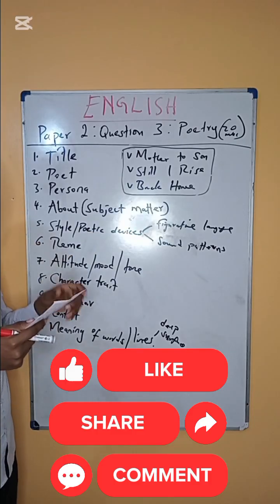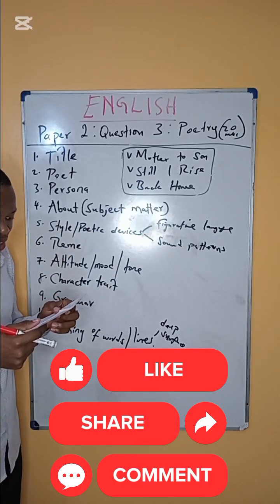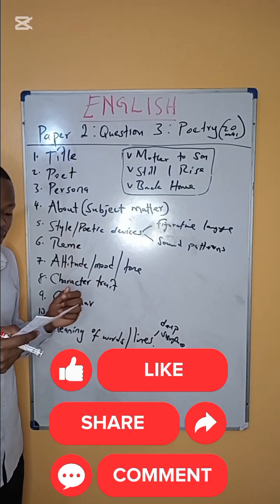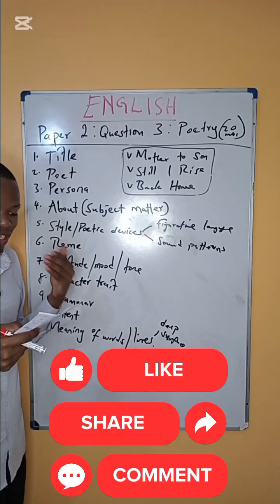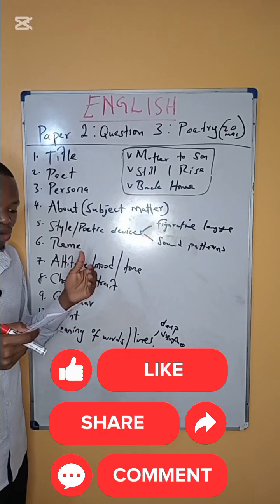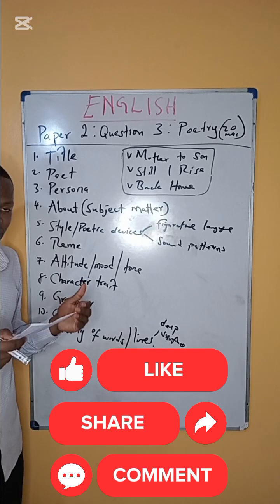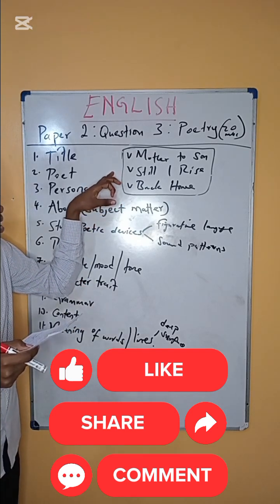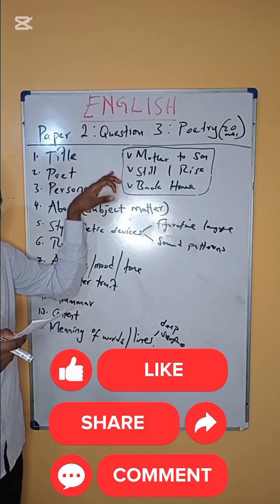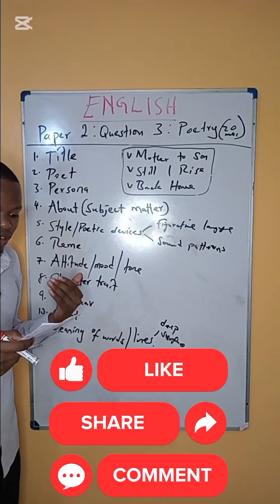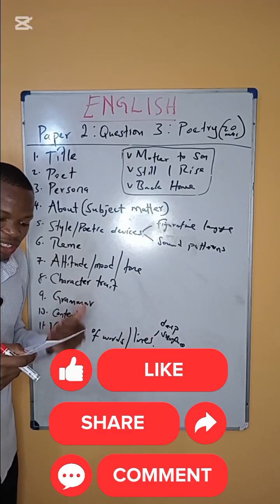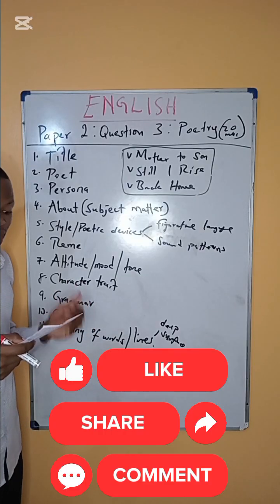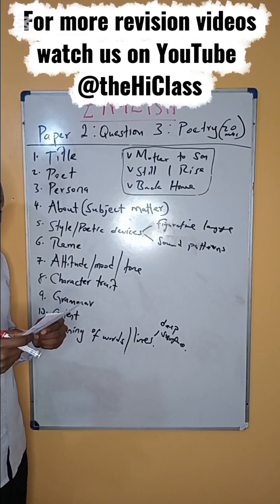Now, for the second poem, that is Still I Rise. What would I say? The poem is about overcoming historical oppression and racism. Okay, the persona undergoes a series of injustices, insults, and threats, but she asserts that these won't break her, that like air, she will rise again. Okay, that is the subject matter of Still I Rise. It's about overcoming historical oppression and racism. The persona undergoes a series of injustices, insults, and threats, but she asserts that these won't break her, that like air, she'll rise again.